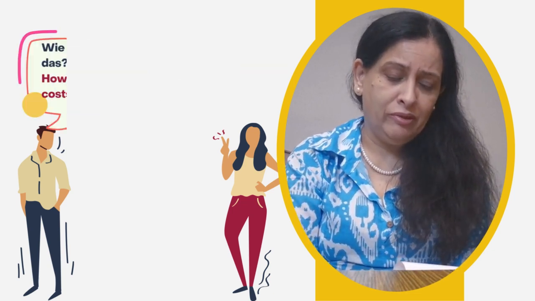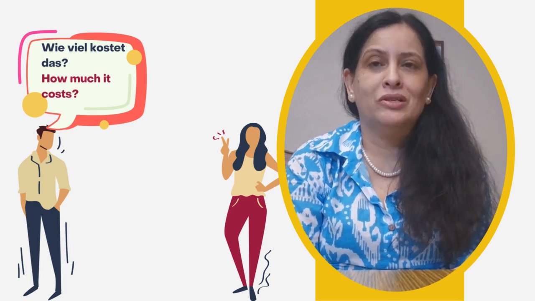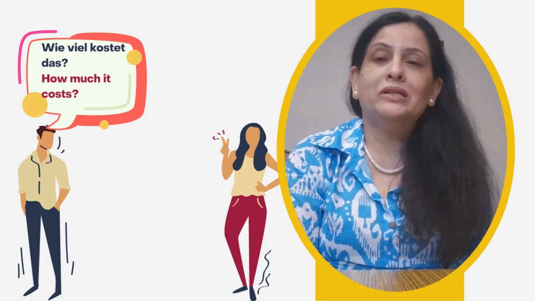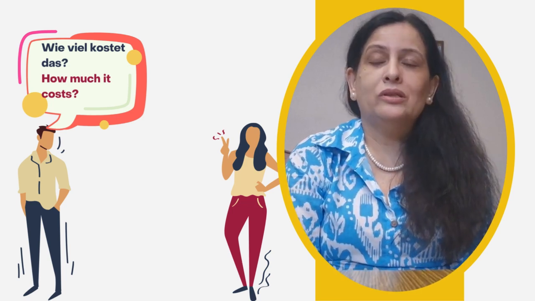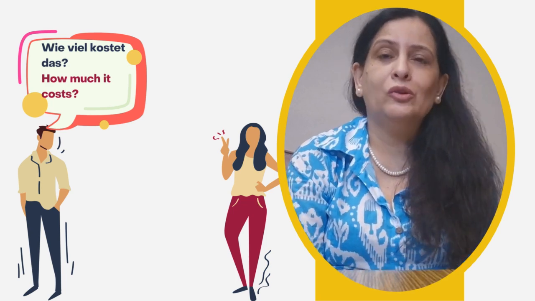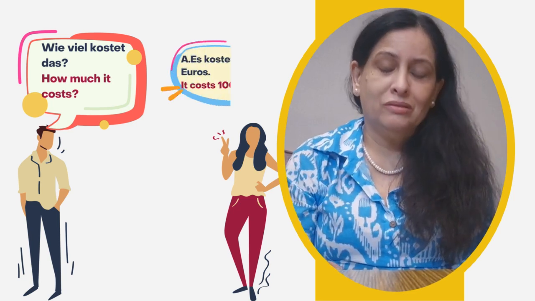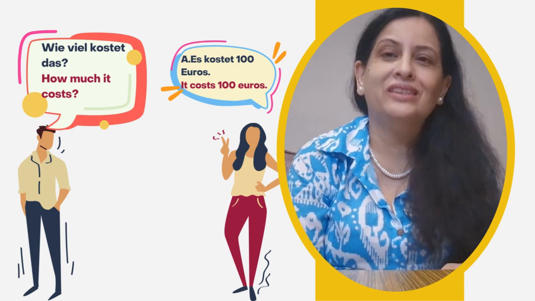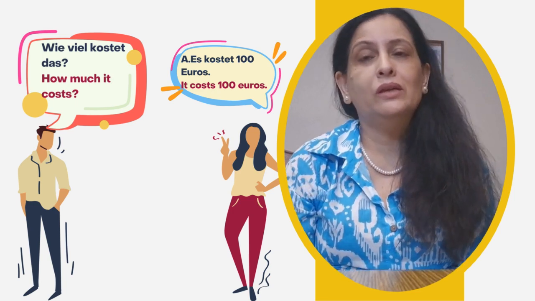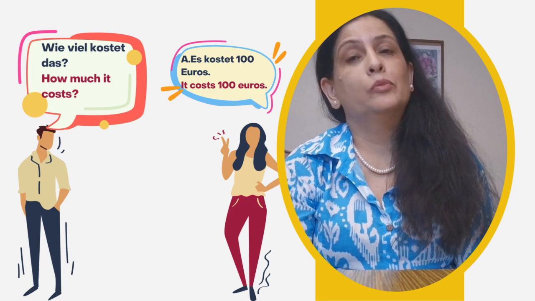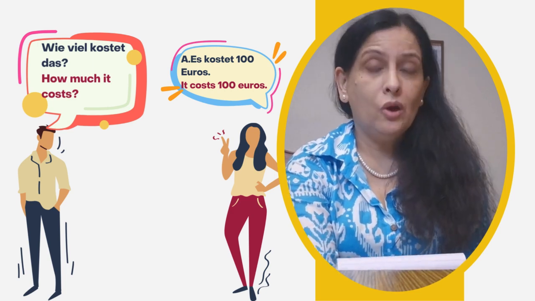Then the fifth one will be wie viel kostet das. Again this is very important and common question, you can say. It means how much is that. Okay, wie viel kostet das. Kostet is the cost. So this is very common question. Anywhere you will find this question, that is how much is the cost. So the answer will be, suppose it is for 100 euros, then the answer will be es kostet 100 Euro. Euro meaning euros. The spelling is same, but the pronunciation will be different in German. So it will be es kostet 100 Euro.